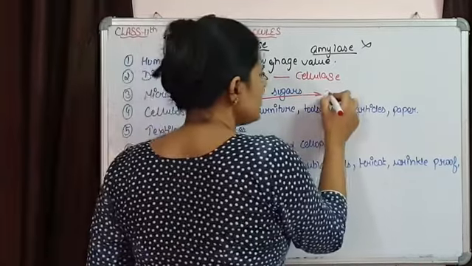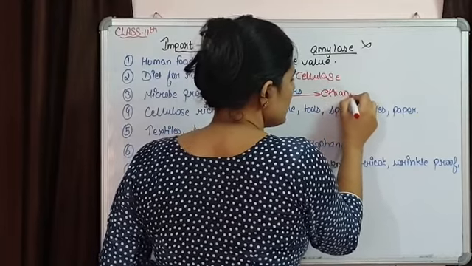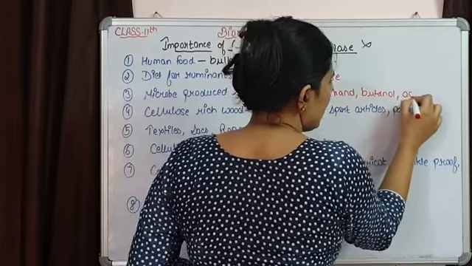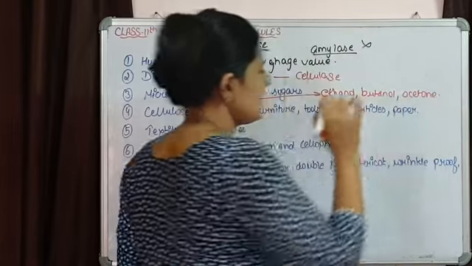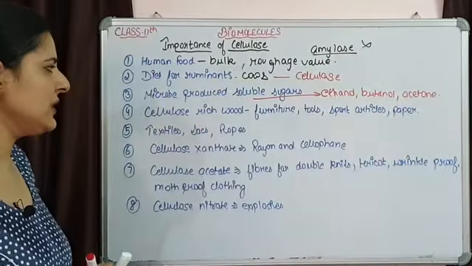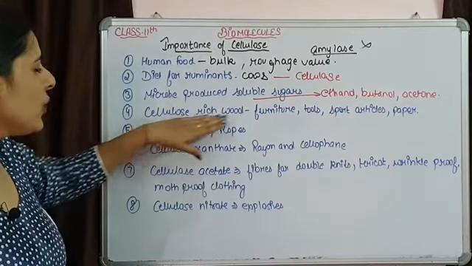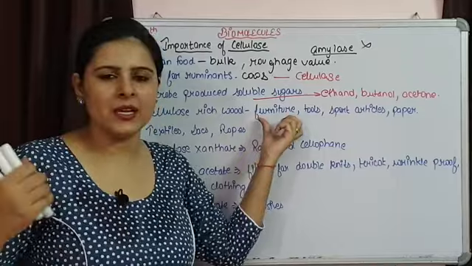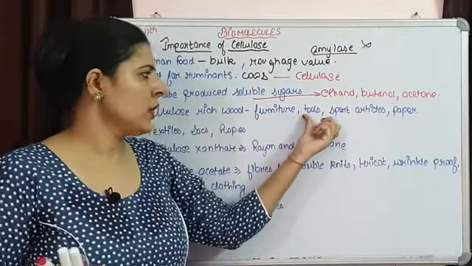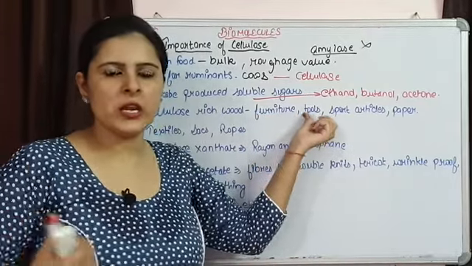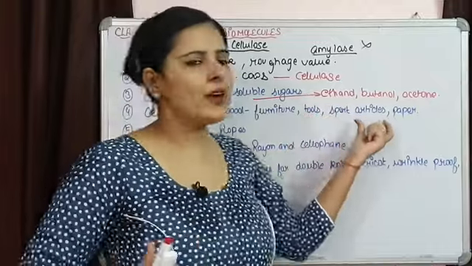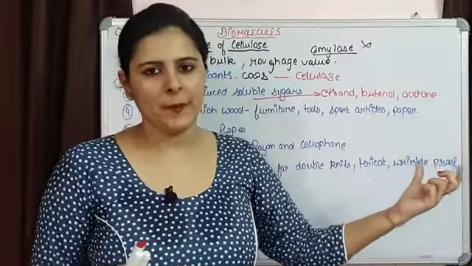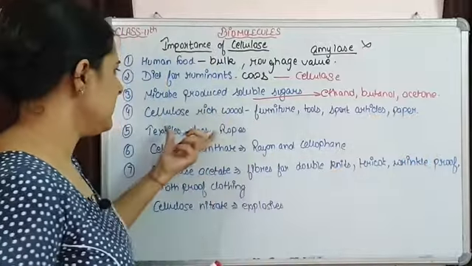So in fermentation they are being used. Ethanol will be produced, butanol, acetone. So these are going to be produced from these simple sugars. Now the wood that is rich in cellulose, that wood is used in making furniture, various tools which are made up of wood, then various sport articles like bats, hockey stick, and paper. So it is used in this purpose.